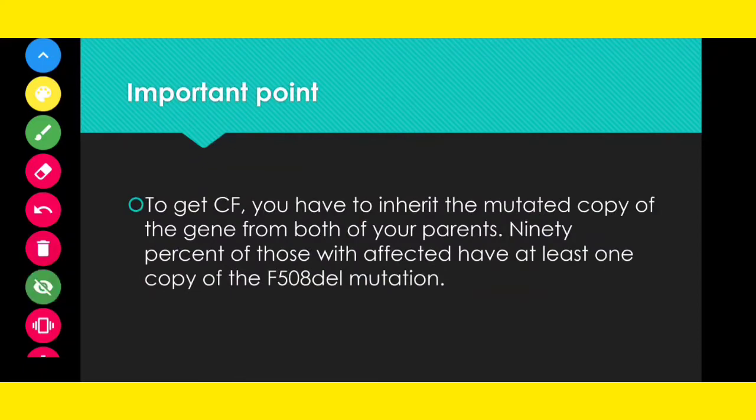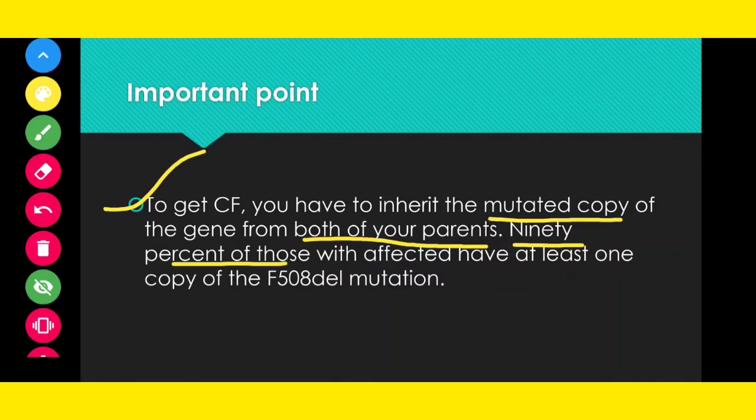Now, this is another important point. To get cystic fibrosis, you have to inherit the mutated copy of the gene from both of your parents, not a single parent. If you get the mutated copy from only one of your parents, then you will not be affected.